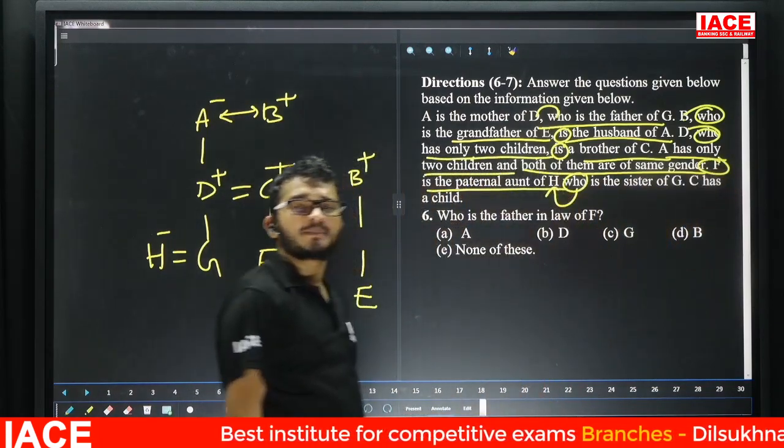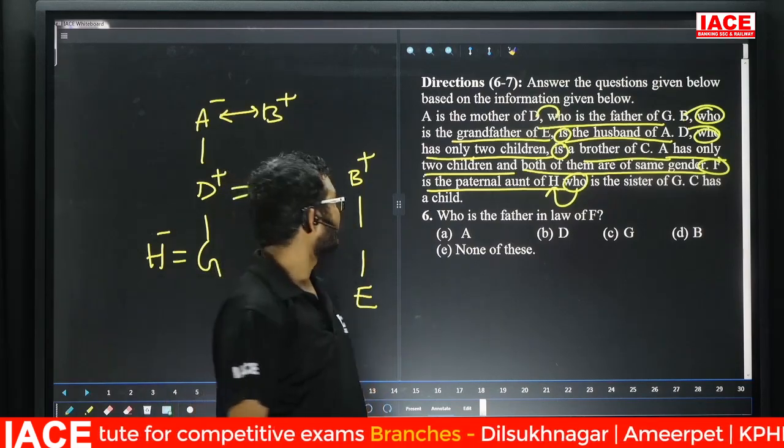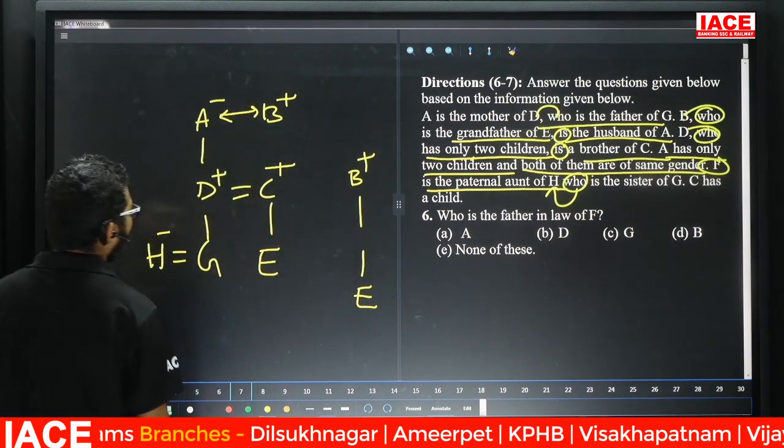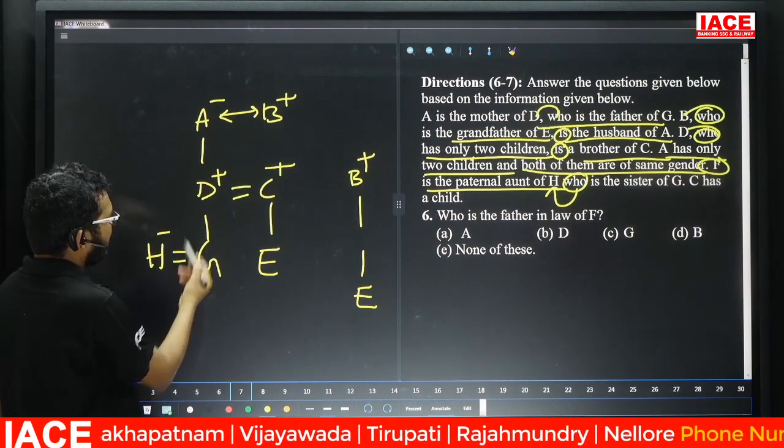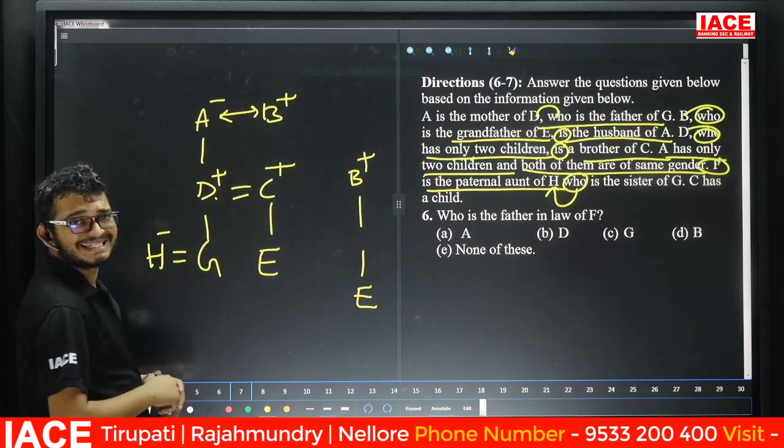F is paternal aunt means what? Father's sister. Now, F is the paternal aunt of H and A. So, F is the paternal aunt of H means, now friends, check here. H's father is D. D having a sister, is there any chance?